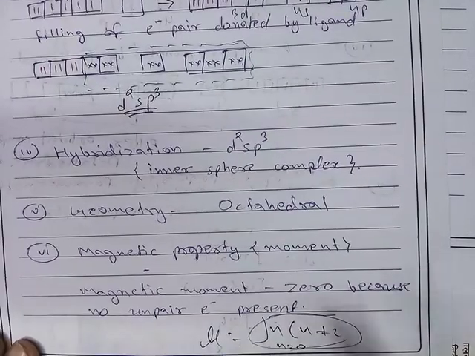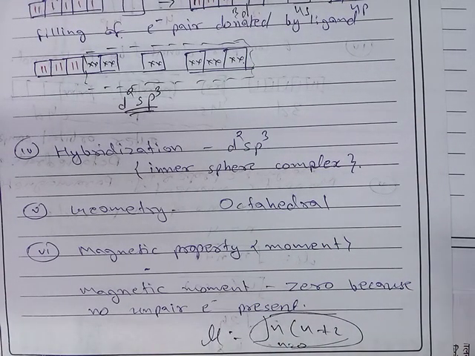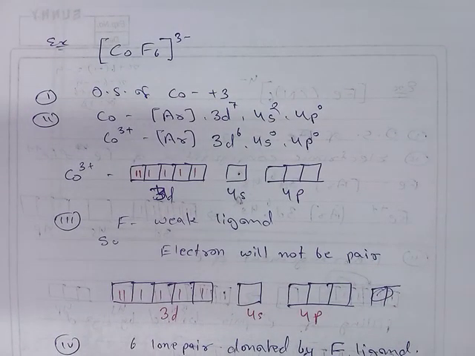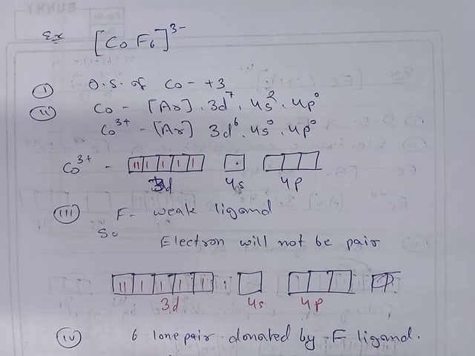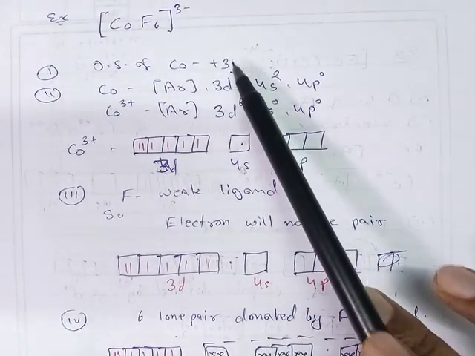So these all are the points of complex according to VBT, and another example explained by VBT is hexafluorocobaltate. Here the oxidation number of cobalt is plus 3.